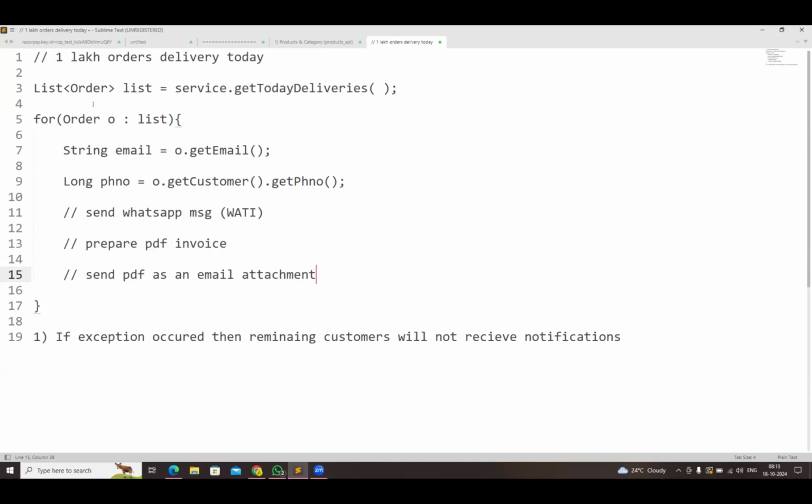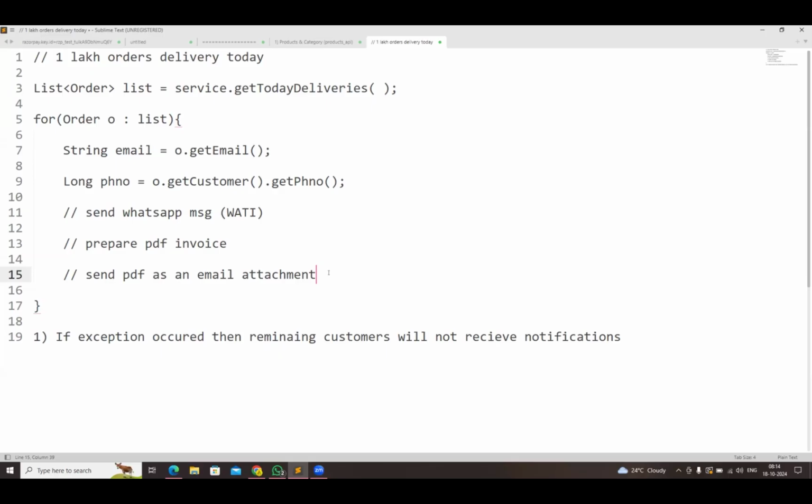One more functionality that we need to implement. Whatever PDF we are sending as an attachment to the customer, do we have that PDF copy with us? Yes, we are storing that PDF in our local system. But is it recommended to store that PDF in the local system? Not recommended, because our system will have some storage limit. Tomorrow if our system crashes, we are going to lose all the PDFs.